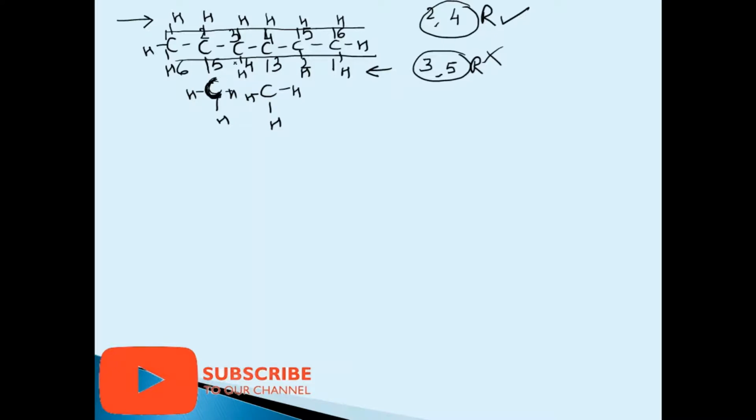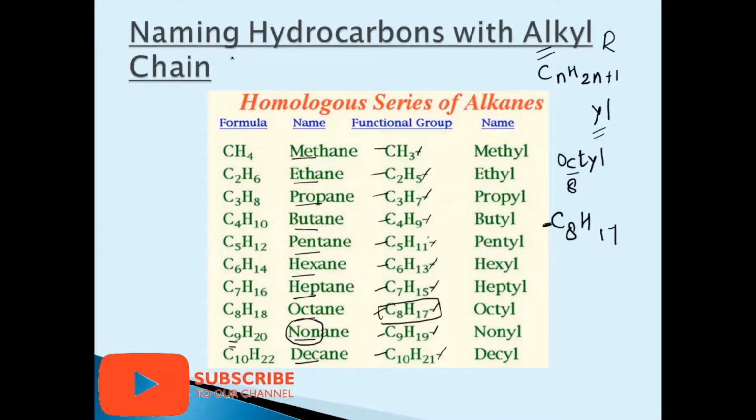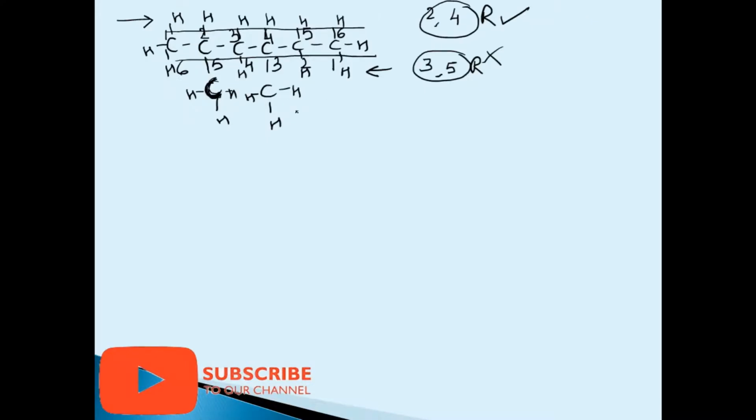One carbon alkyl chain is, you can go on the previous page to see, one carbon alkyl chain is methyl. So on the second carbon and fourth carbon, there is an alkyl chain. So 2,4. How many total? One methyl, one methyl. So we will be using the word dimethyl. Any other side chain? No. Now the main root word, main carbon chain, hex. And since all have a single bond, so hexane. Now we shall proceed on to one more example.